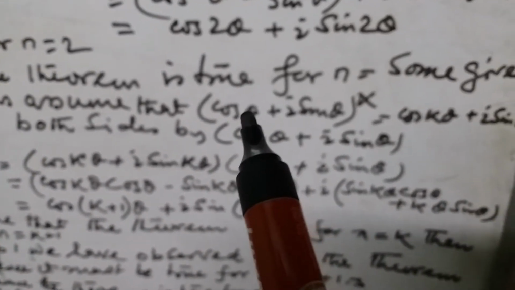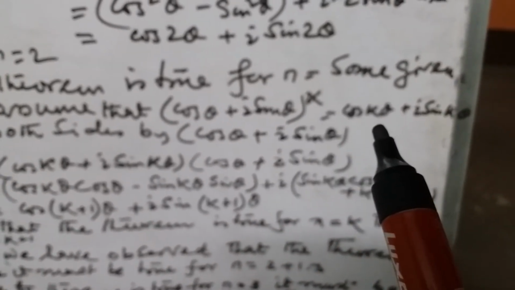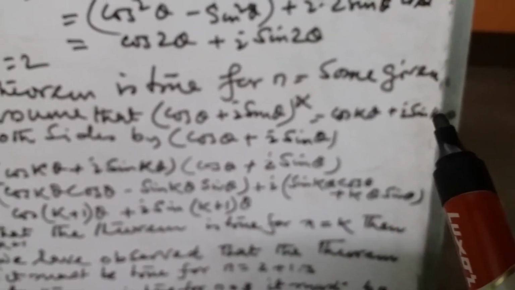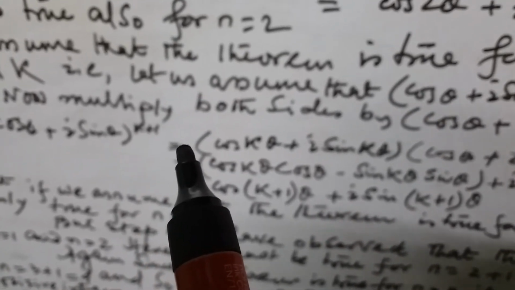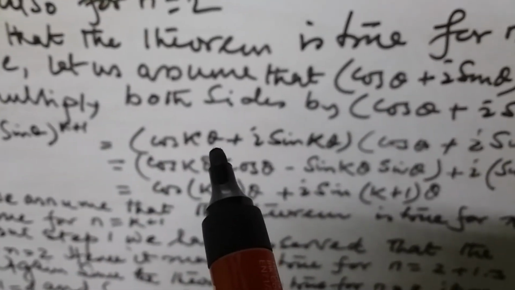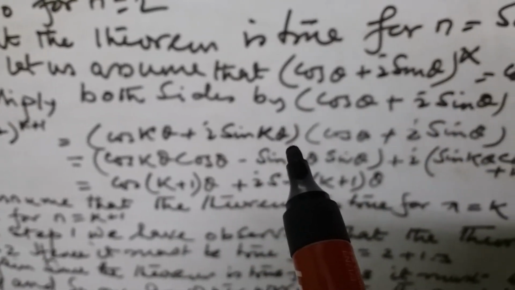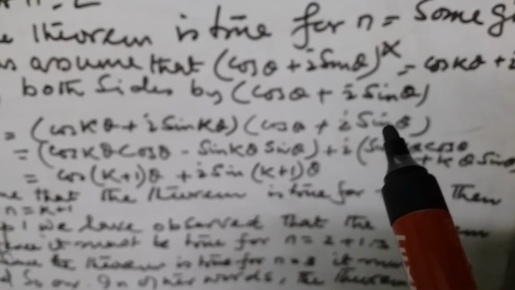So you can write (cos theta plus i sin theta) to the power k is equal to cos k theta plus i sin k theta. Now multiply both sides by cos theta plus i sin theta. Then (cos theta plus i sin theta) to the power k plus 1 is equal to (cos k theta plus i sin k theta) into (cos theta plus i sin theta).